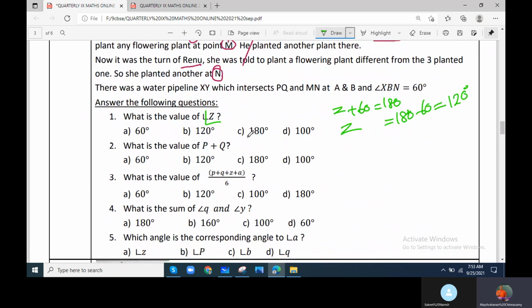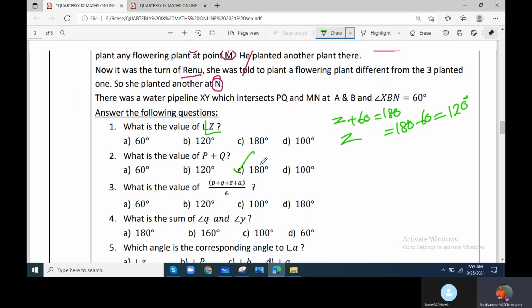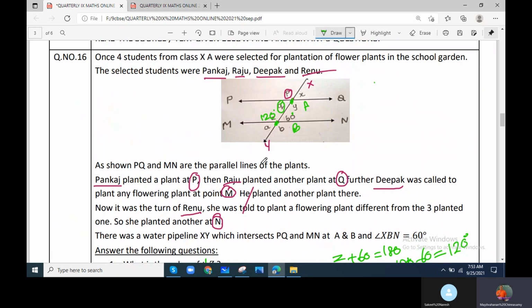What is the value of P plus Q plus Z plus A? They are adding all 4 angles. P plus Q is 180. What is Z plus A? You have to see Z plus A. This is Z, this is A. This is a vertically opposite angle. This is also 60 degrees, because vertically opposite angles are equal.